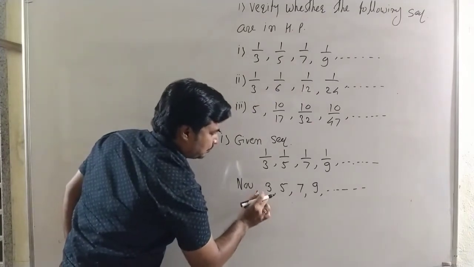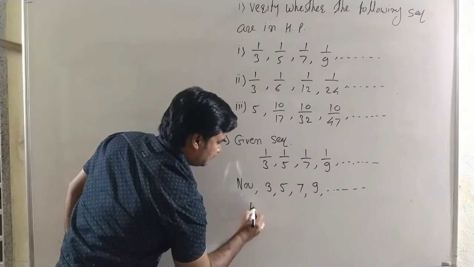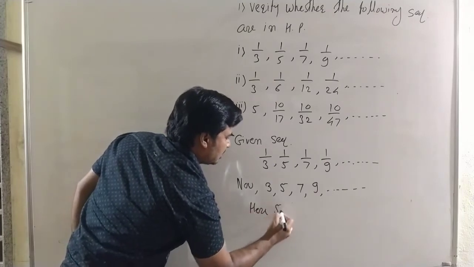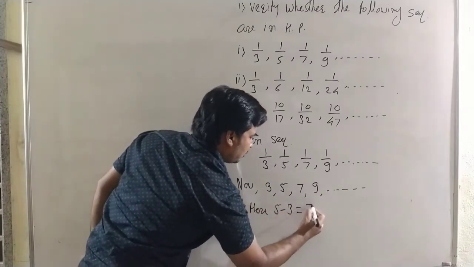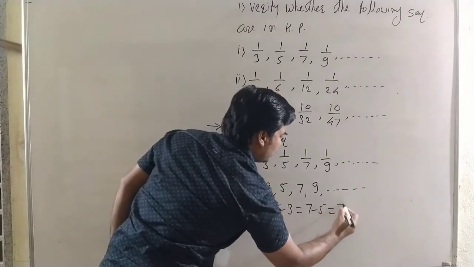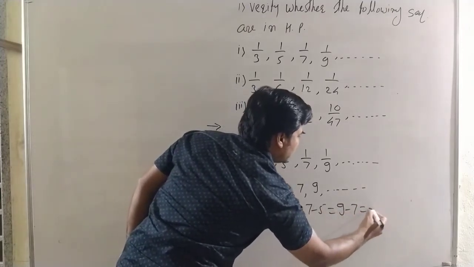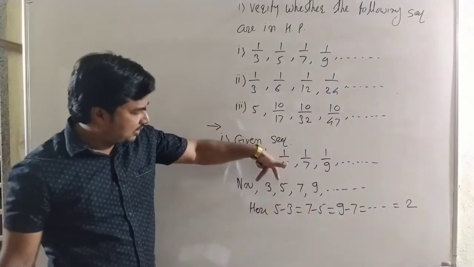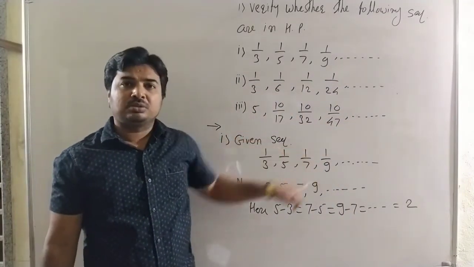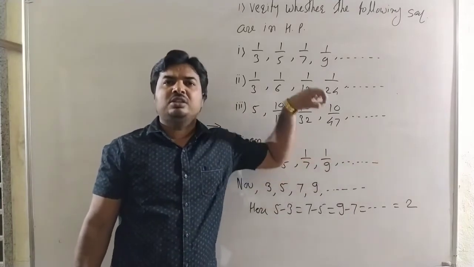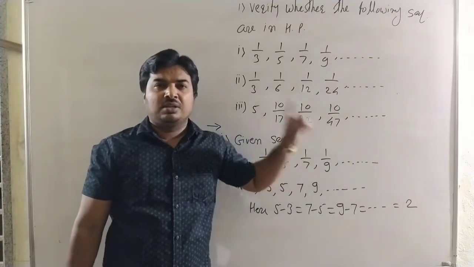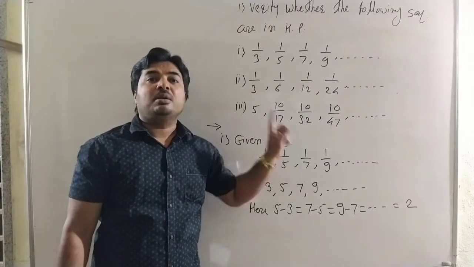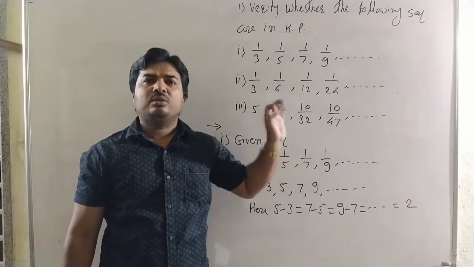See carefully here: 5 minus 3 is equal to 7 minus 5 is equal to 9 minus 7, and so on up to infinity, that is equal to 2. That means the difference between any two terms is the same, that is a constant. Here it is a constant difference: tn minus tn minus 1 is equal to d, that is the constant.